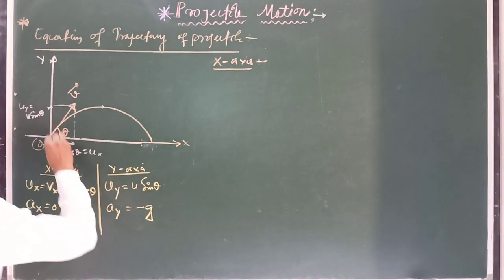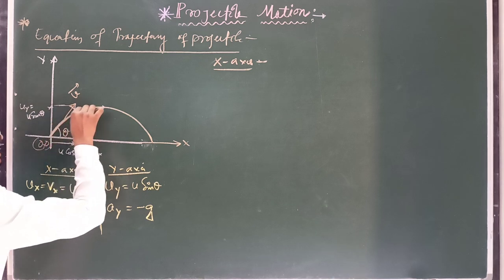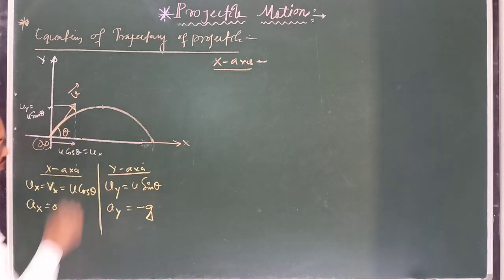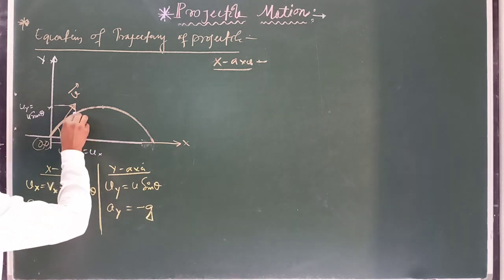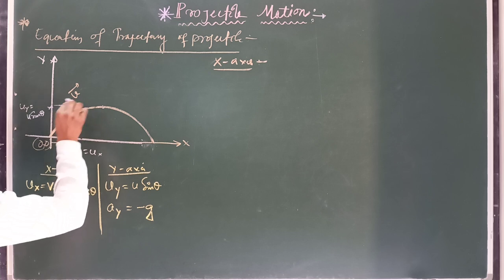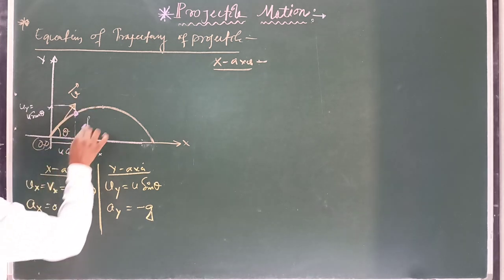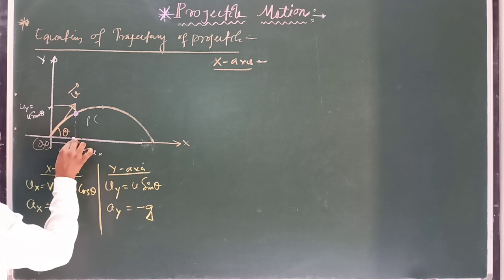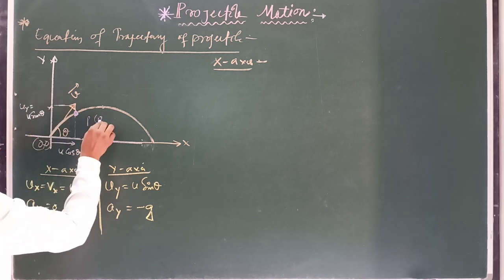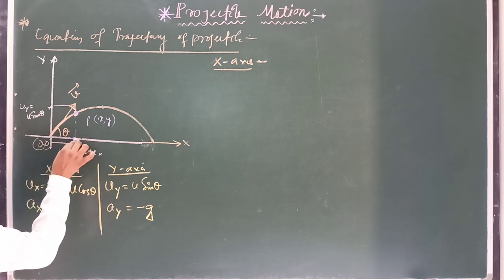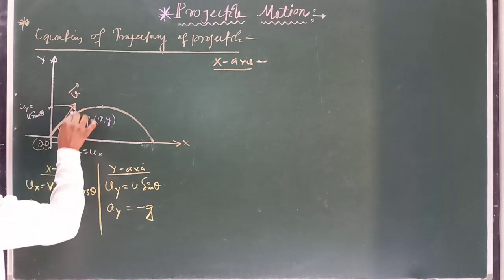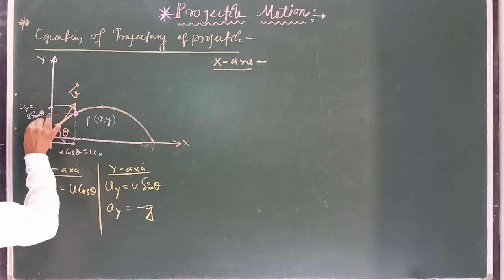So in this case, this is the path of the projectile. Suppose at any instant of time t, the projectile is at this point, suppose P, its coordinates from the x-axis and y-axis are x, y, meaning from the y-axis this distance is x, and from the x-axis this distance is y.